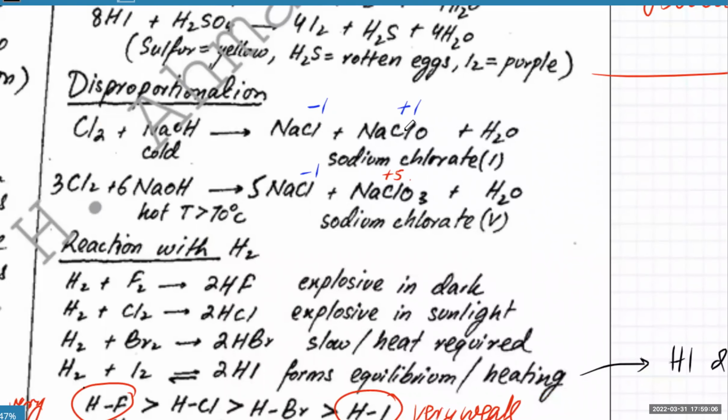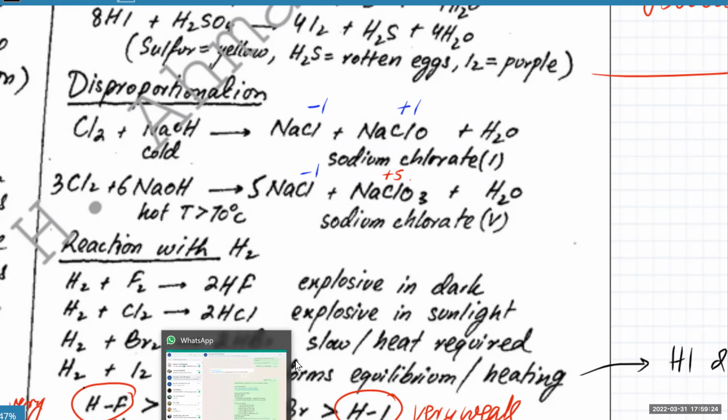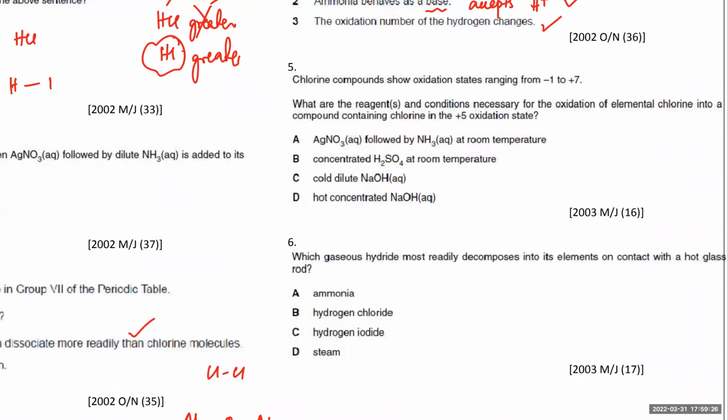Chlorine in cold NaOH forms NaClO where it is +1, but in hot NaOH, temperature greater than 70, it will form NaClO3 where it is +5. You must memorize those two reactions of chlorine. So this one is the correct answer.